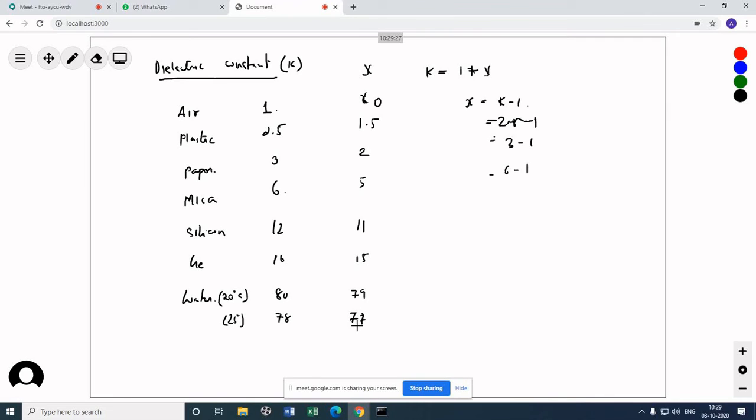So you can see this point, this can come as an objective type question. If dielectric constant of air is 1, what is the electric susceptibility? What is electric susceptibility? Chi is called electric susceptibility. So susceptibility for air, which is how much? 0.